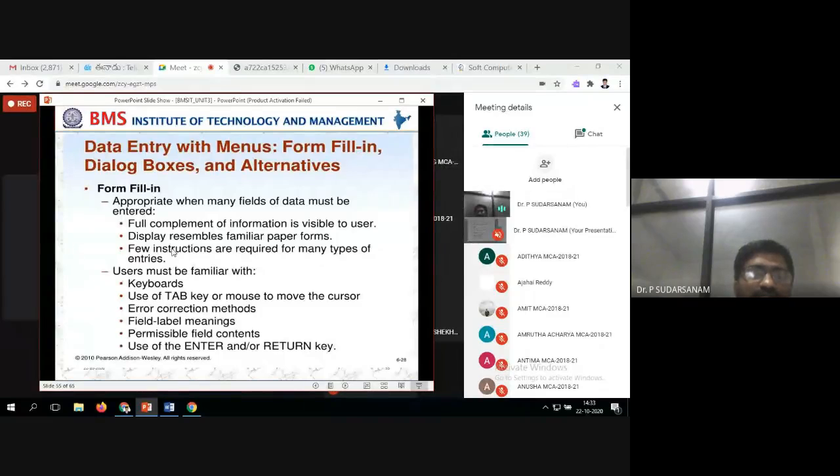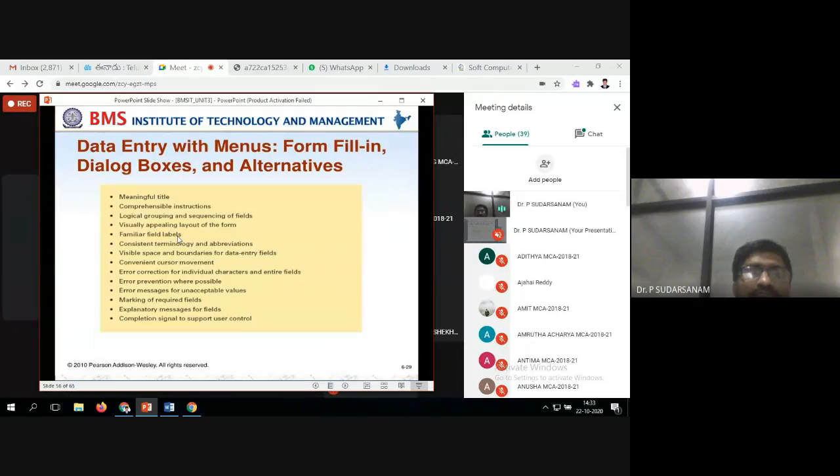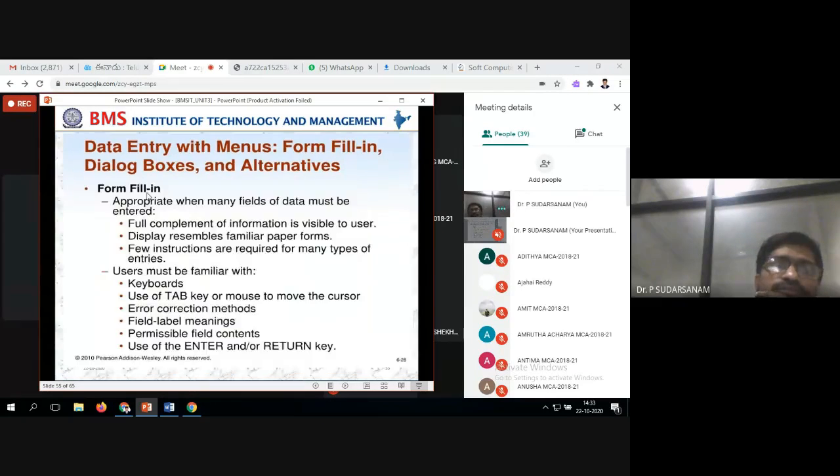So next one is data entry with menus, form filling dialog boxes, and what the alternatives are. This we'll see in the next class. Data entry with menu forms, and this one I'll send you